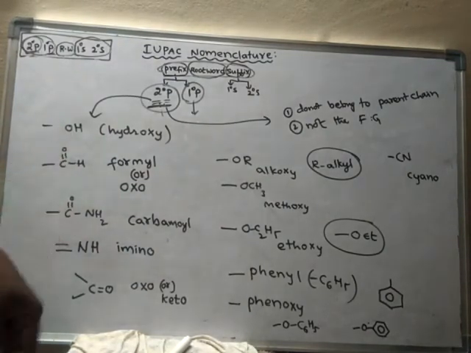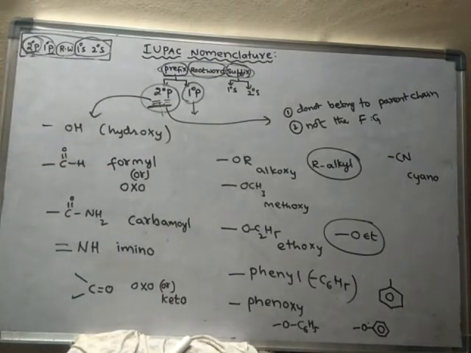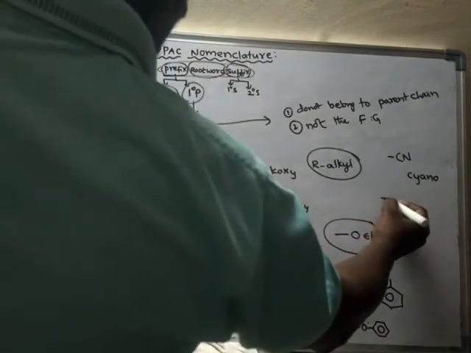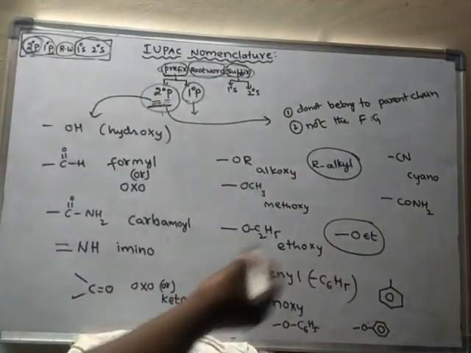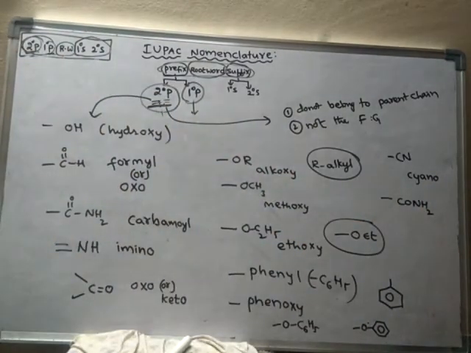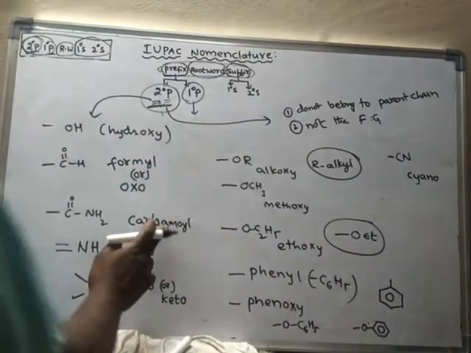Already I have given you the primary suffix names of these. Suppose if CONH2 group is appearing as secondary prefix, then we have to write carbamoyl.